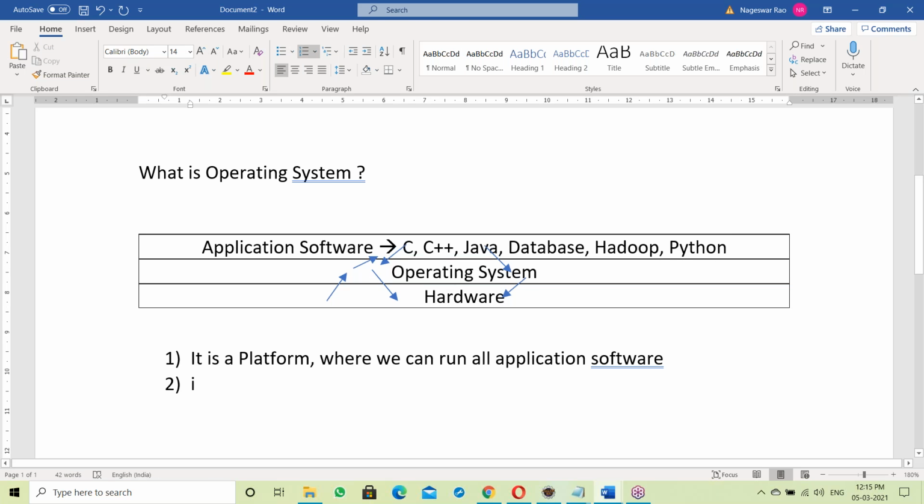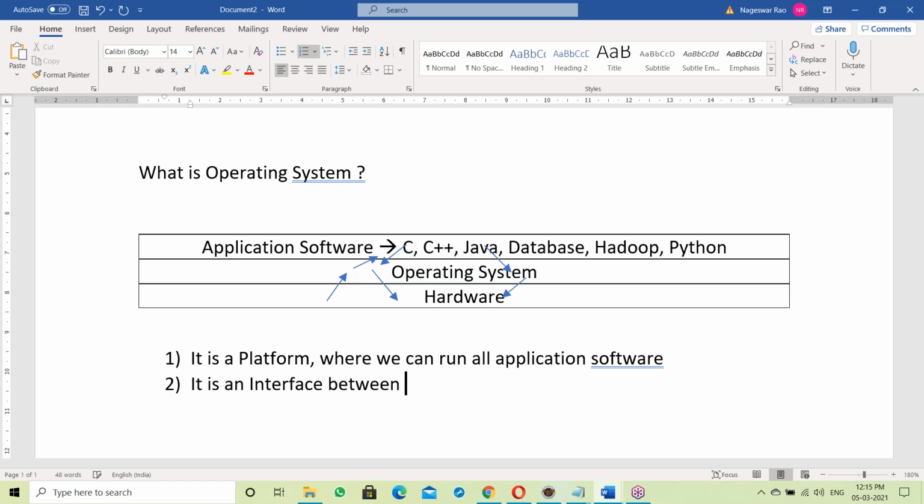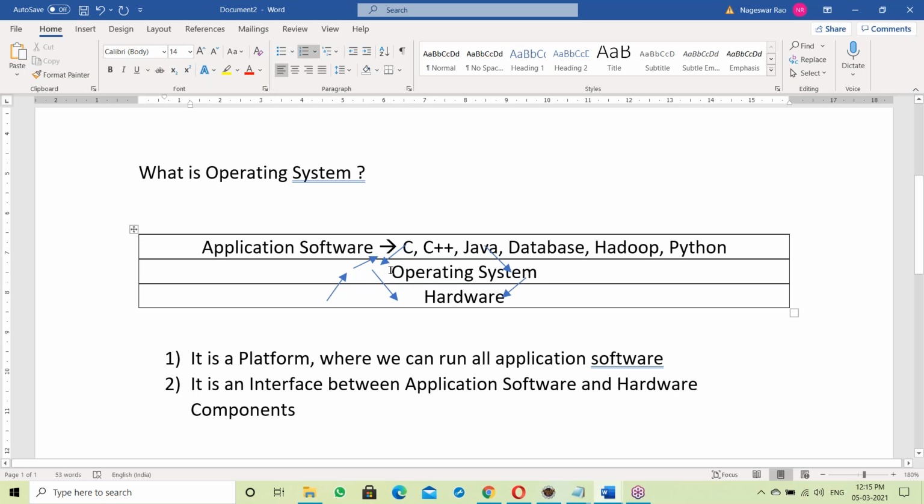So everything is happening through the OS.